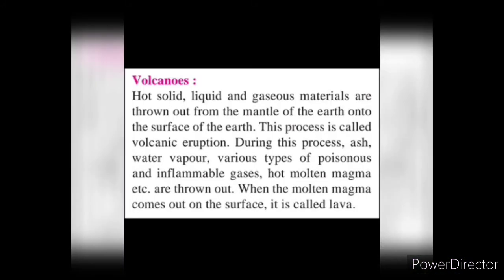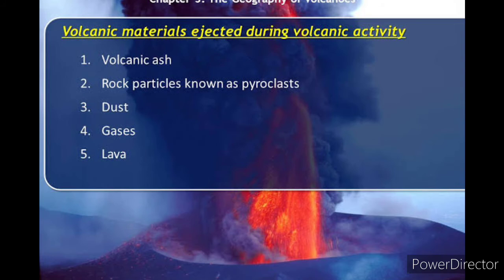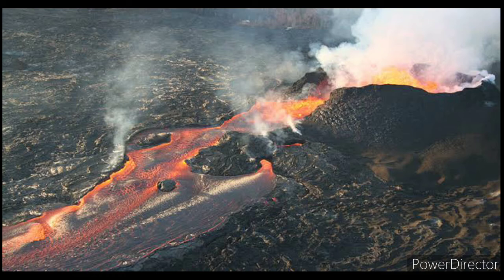Now, talking about the second result of sudden movement, that is volcanoes. When volcanoes take place, hot solid, liquid and gaseous materials are thrown out from the mantle of the earth onto the surface of the earth. During this process, ash, water vapor, various types of poisonous and inflammable gases, hot molten magma, etc. are thrown out. When the molten magma comes out on the surface, it is called lava.